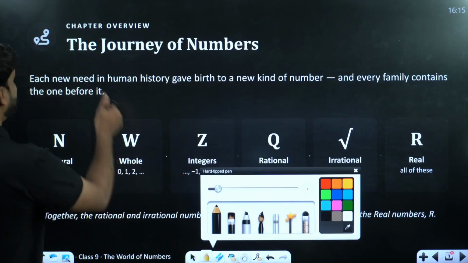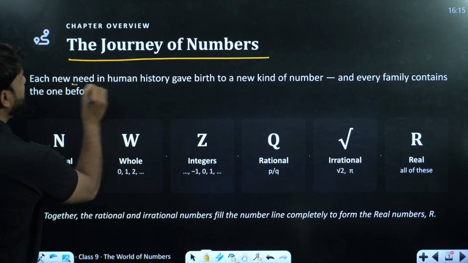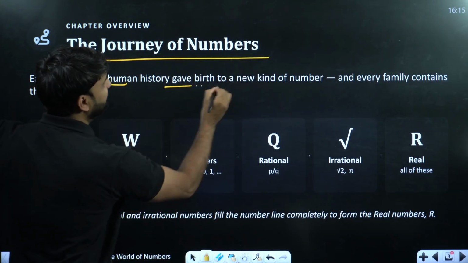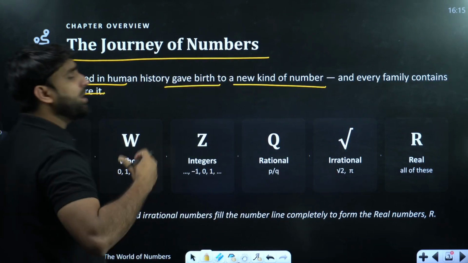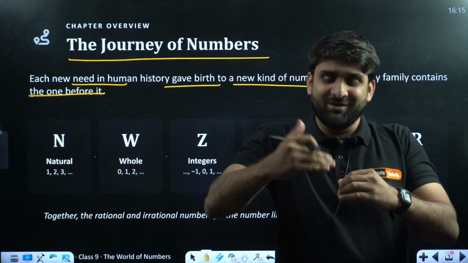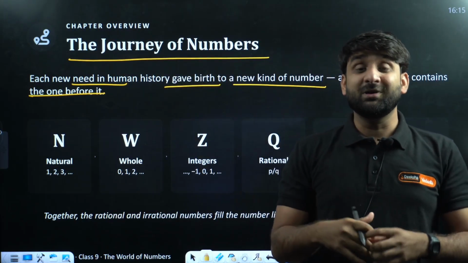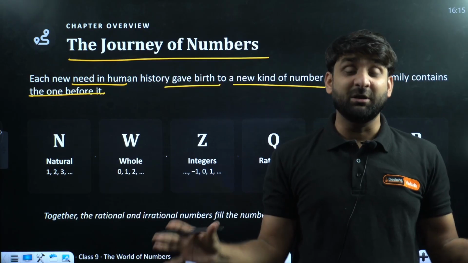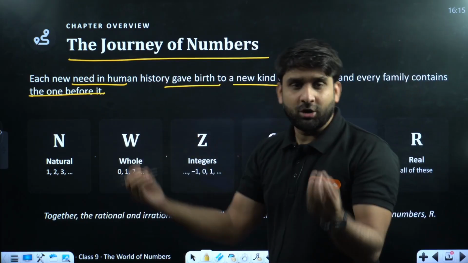Now the journey of numbers: each new need in human history gave birth to a new kind of number, and every family contains the one before it. If you go to history, at every particular period of time, people were discovering different categories of numbers.